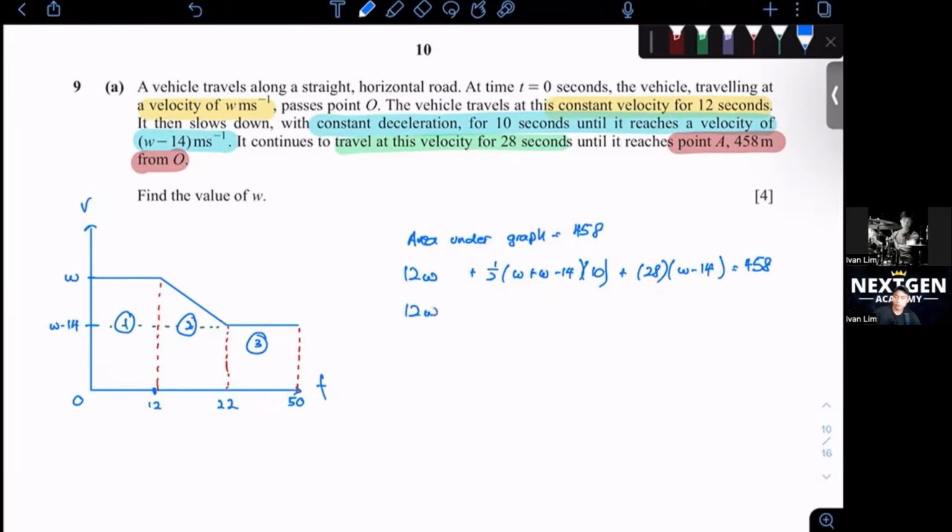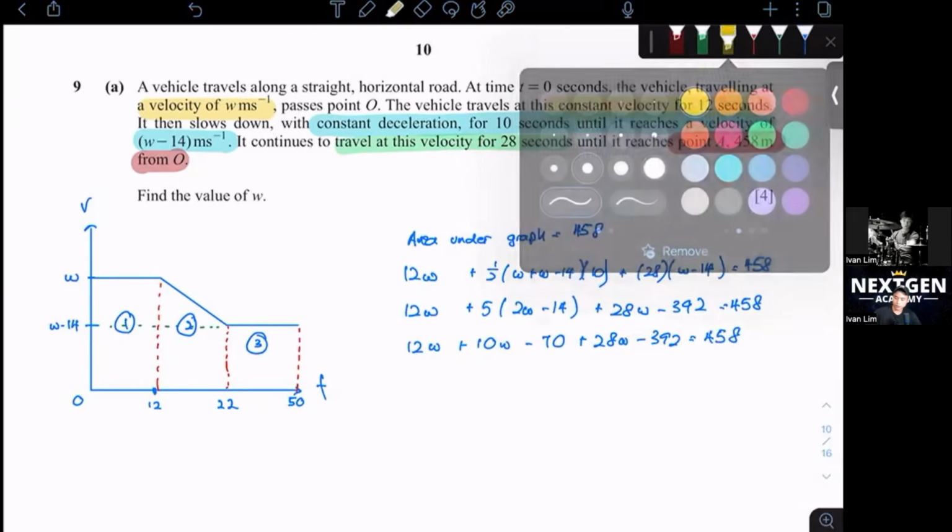Let's just solve this. 12W plus 10W minus 70 plus 28W minus 392 equals 458.